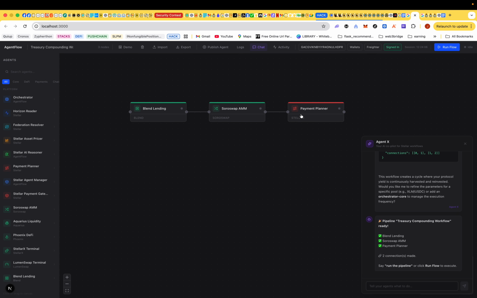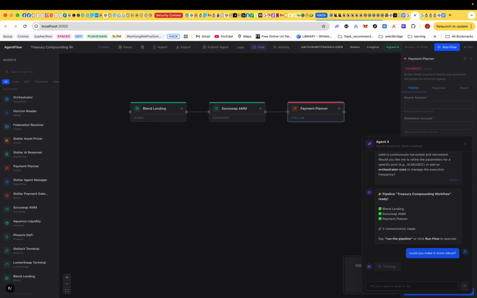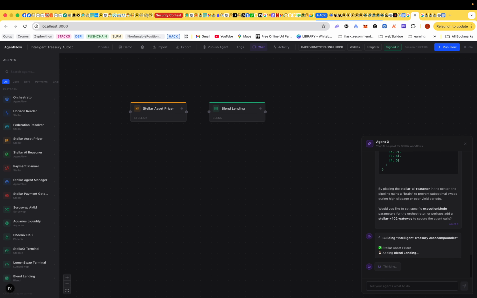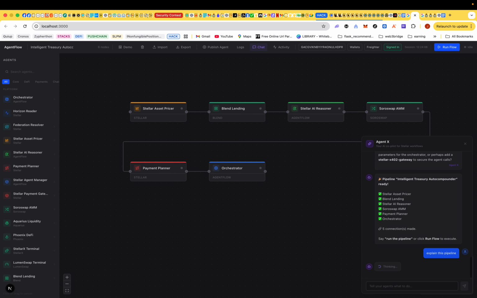I can ask, okay, could you make it more robust? Then it creates a more robust version of what we have already. Then I can ask it to explain this pipeline. So this is just like interacting with it, instead of having to drag and drop yourself, but you can drag and drop yourself if you know what you want to do. In this case, we're just leveraging Agent X to create the pipeline for us.